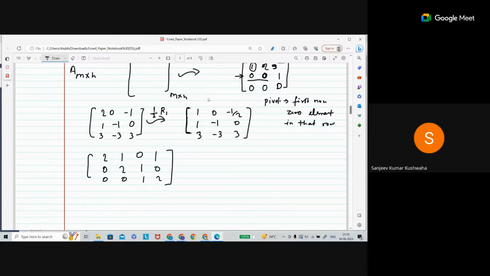Sir, is it necessary that every matrix can be reduced to echelon form or reduced row echelon form? Not necessary. Not every matrix can be reduced to row echelon form or reduced row echelon form. Sometimes we convert all the entries according to echelon form to one, but there is one element, suppose in the third row, which cannot be transformed into zero. Suppose the first column would be 1 0 1. That one won't go away.